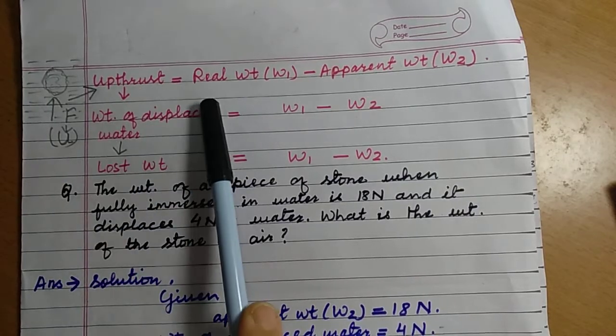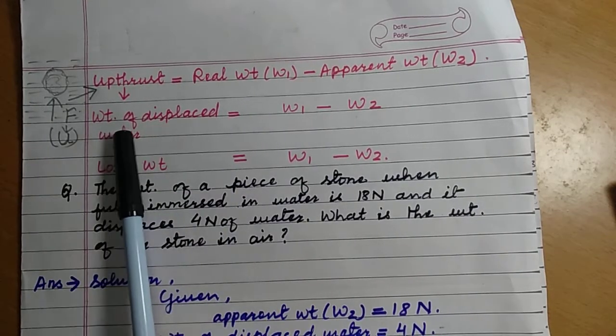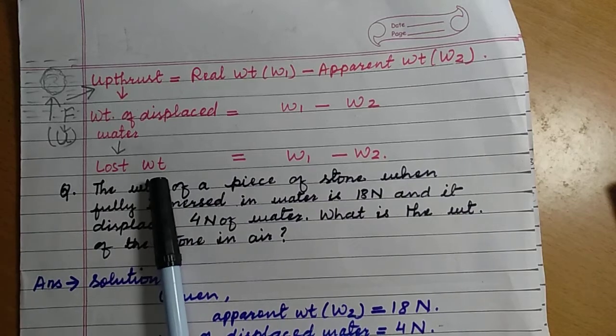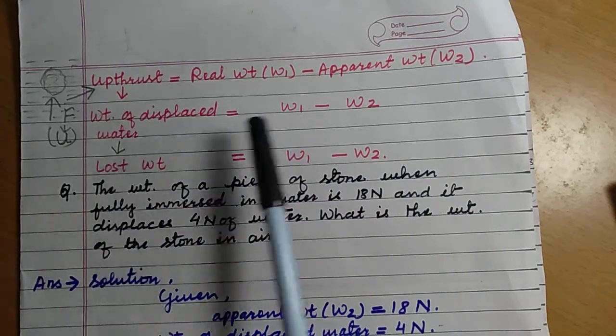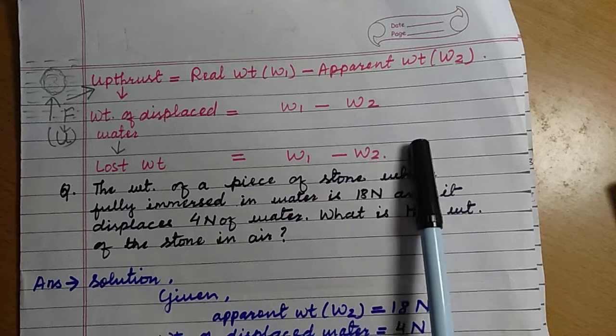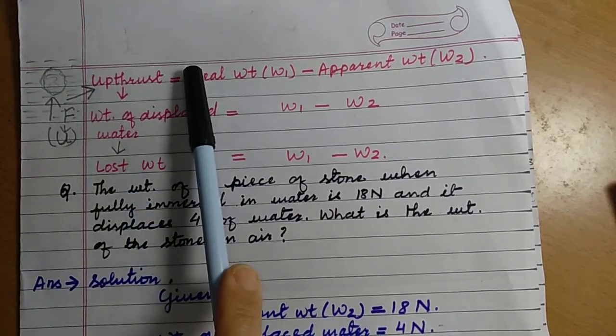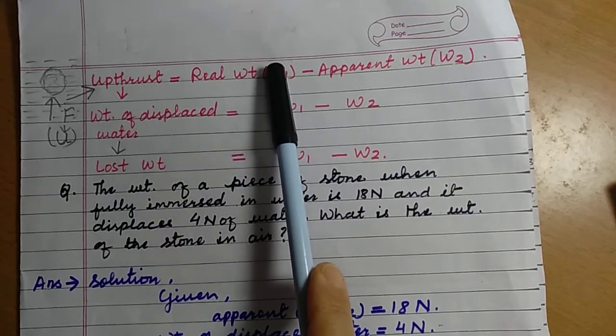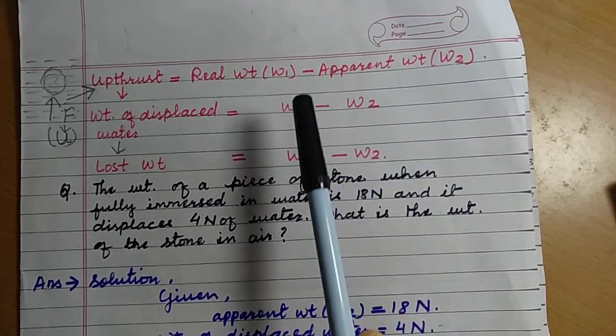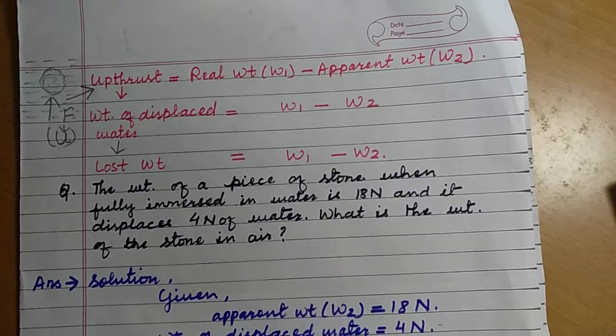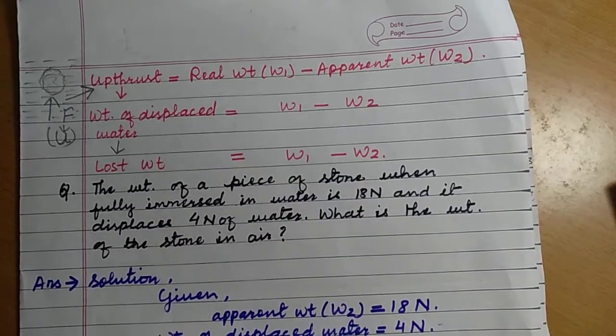Upthrust is equal to weight of displaced water. Weight of displaced water is equal to lost weight. So these three are always W1 minus W2, because these three are the same. Upthrust is equal to weight of displaced water is equal to lost weight, and these are always equal to W1 minus W2, real weight minus apparent weight.